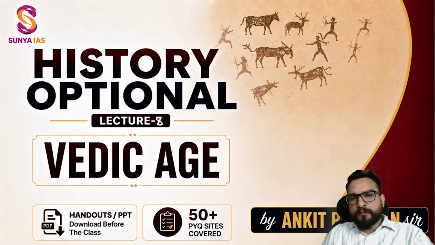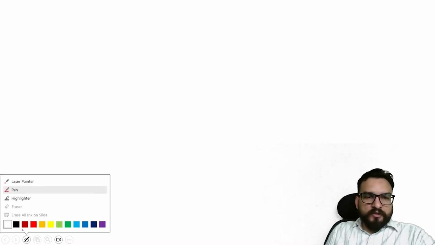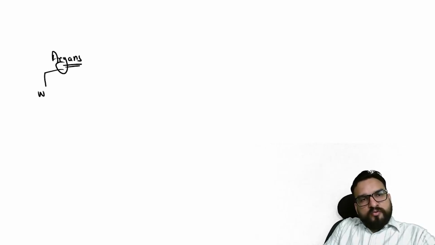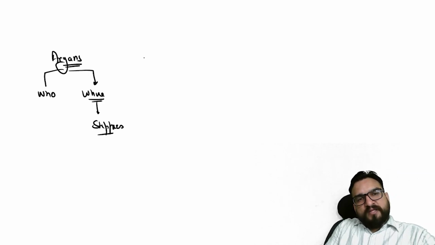This is going to be lecture number 8, and we are going to complete the Vedic age in this lecture, guys. Now, first of all, in the last class, I told you about a few things like the Aryan debate, who they were and where they came from, and our focus was primarily upon the steppes. The second thing we discussed was the literature, the source part.